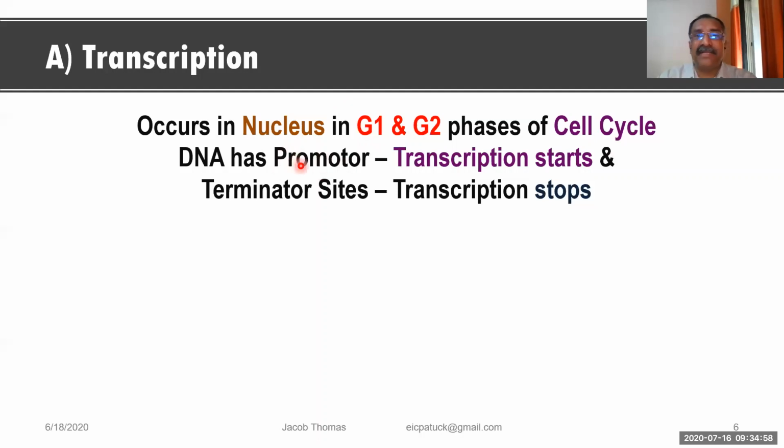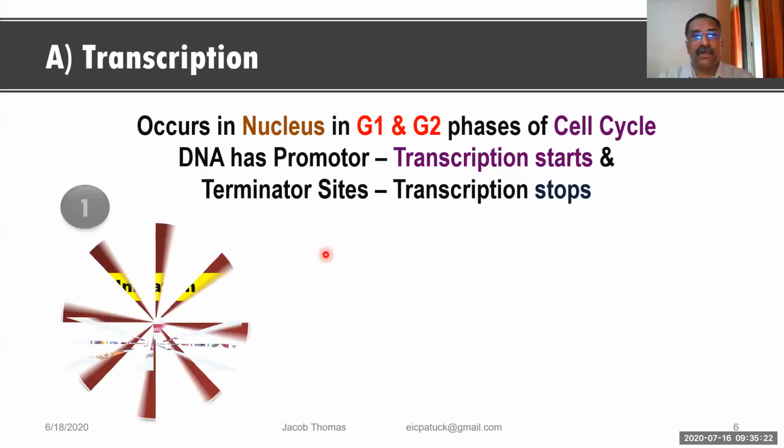The promoter site is the beginning, the starting site. And similarly, once the transcription has started, it has to end somewhere, and that is called the terminator site. So at the terminator site the transcription will stop, come to an end, and at the promoter, transcription will start.